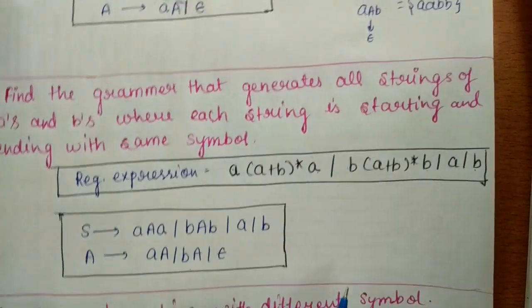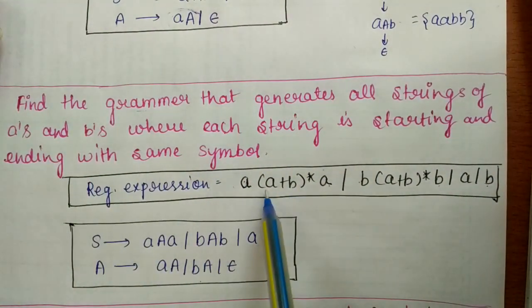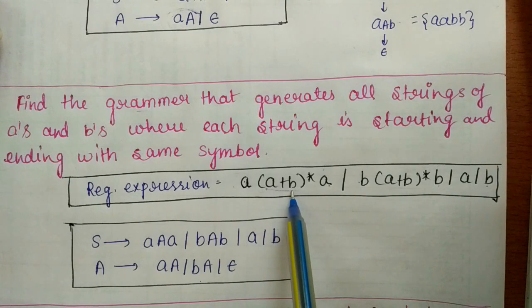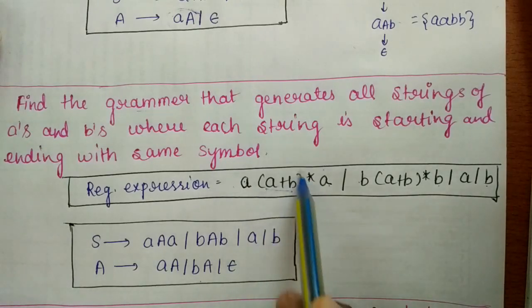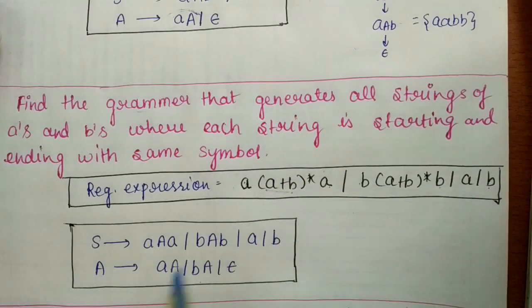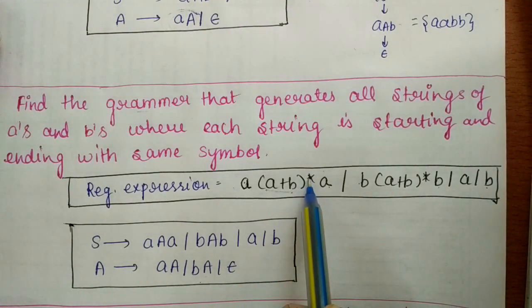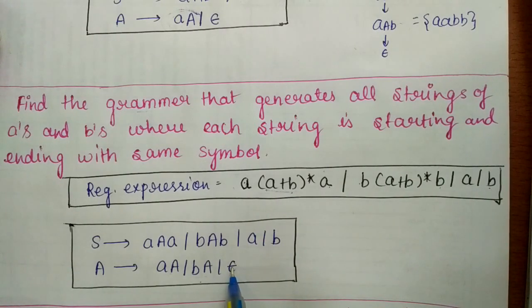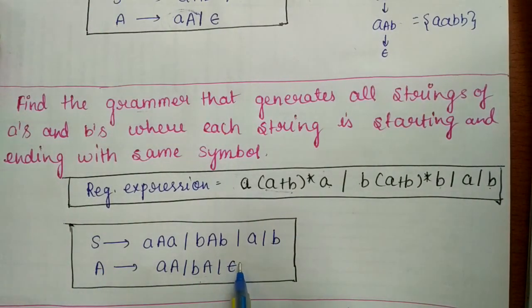So how do we write the grammar for this kind of regular expression? First of all, write the grammar for (A+B)*. I have already covered in the last video lecture how to write a grammar for (A+B)*. We can generate any number of A and any number of B, and because we have a star here, that's why we are taking epsilon. This is for any number of A and any combination of A and B.